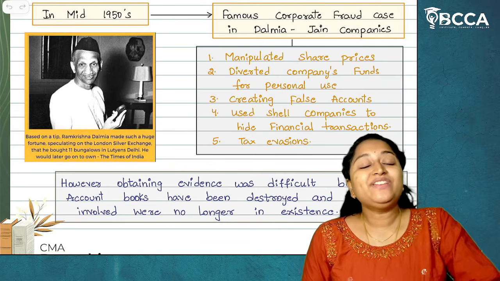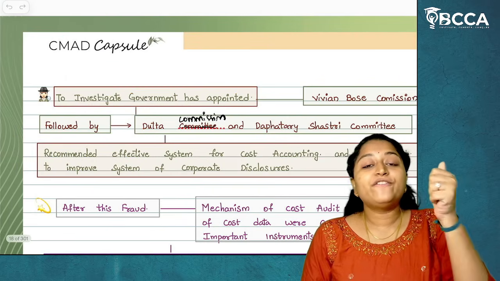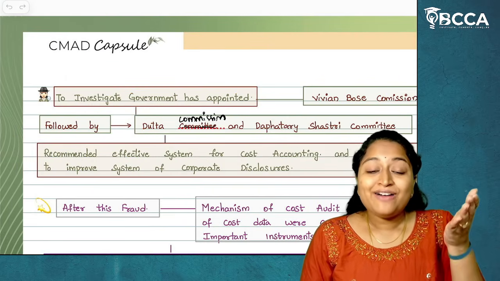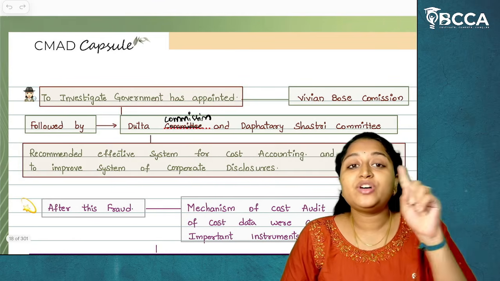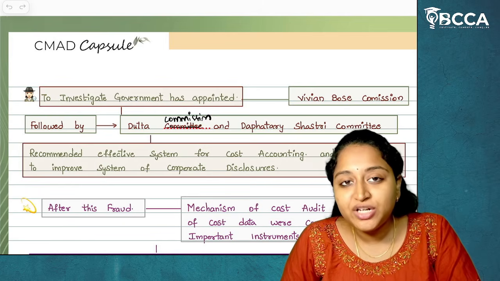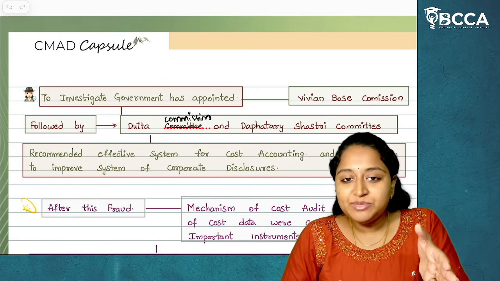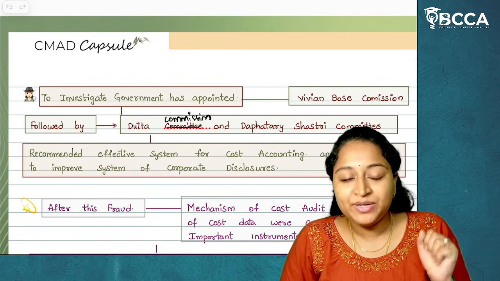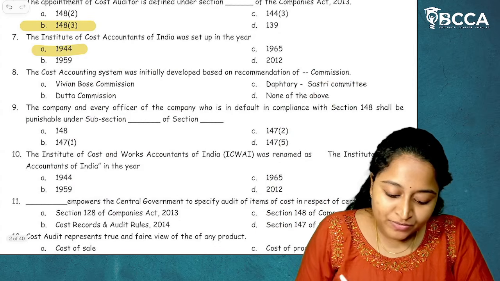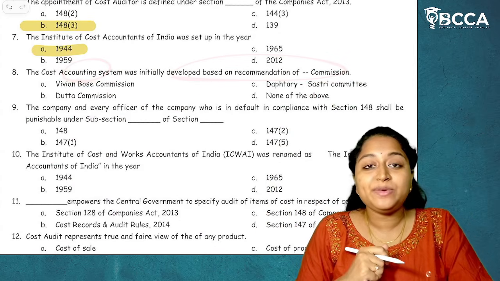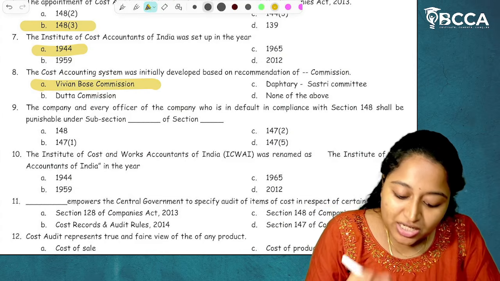And after that, to investigate that case, whom has the government appointed? Government has appointed the Vivian Bose Commission, followed by the Datta Commission and the Daftari Sastry Committee, which means firstly, which commission was appointed for investigation? Vivian Bose Commission. Later on, it was the Datta Commission, and later on, it was the Daftari Sastry Committee. So the first commission which was appointed is the Vivian Bose Commission. So the cost accounting system was initially developed based on the recommendations of the Vivian Bose Commission. I hope it's clear.